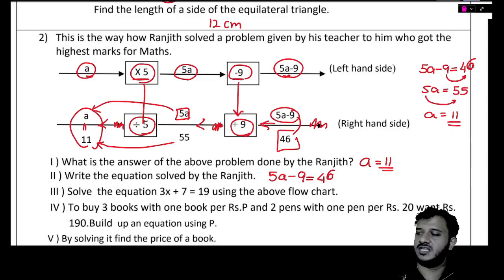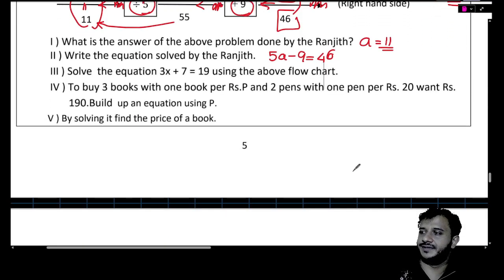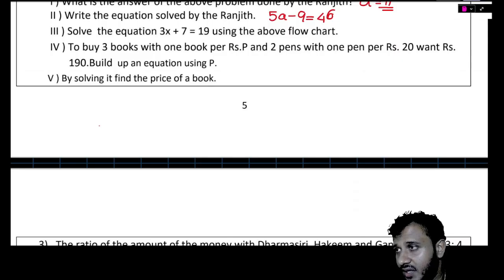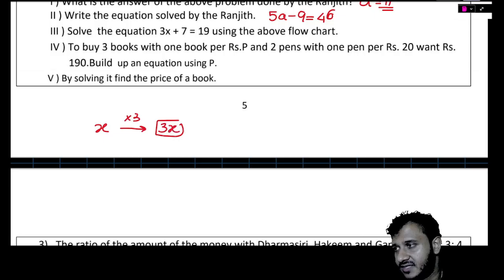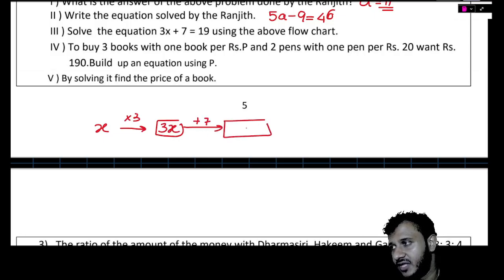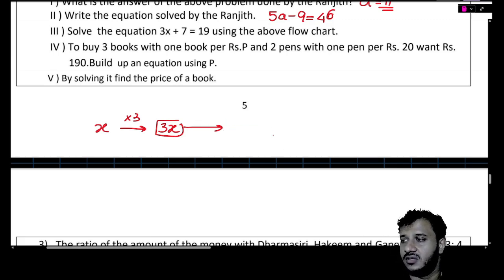Solve this using the above flow chart. Okay. x is there. For x, you multiply by 3, it will become 3x. And to that 3x, you add a 7, that will become a what, Pute? Sorry, I wrote it wrong.